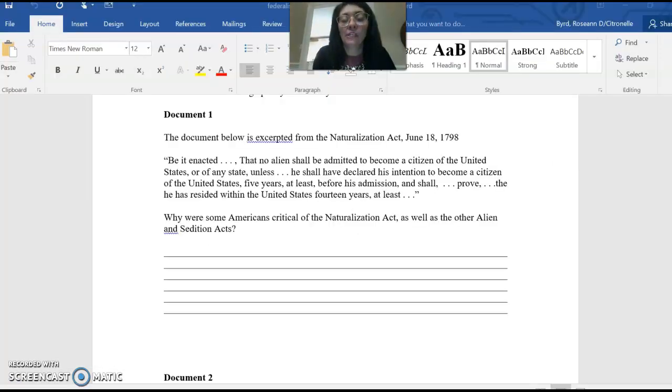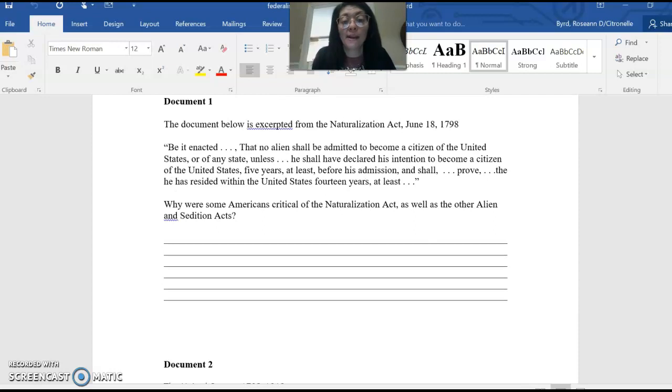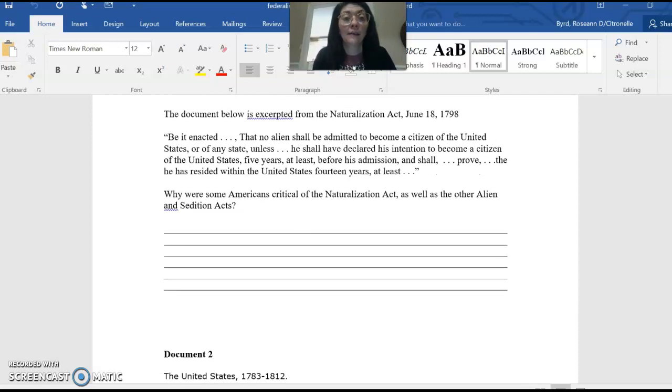And one last time, a look at these documents, and let's talk about how we might analyze them. So document 1 is an excerpt from the Naturalization Act. Here's some ideas: cause and effect. Why? What caused the passage of the Naturalization Act? And then what was the effect of it?